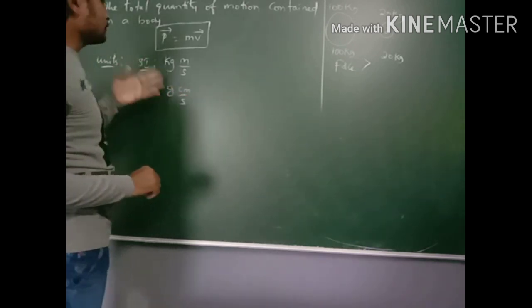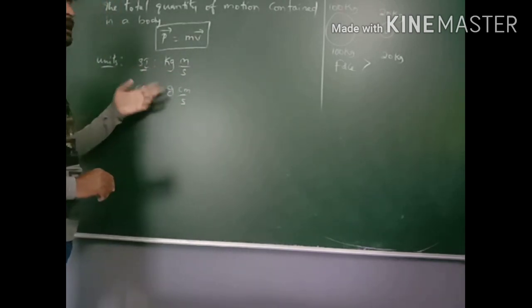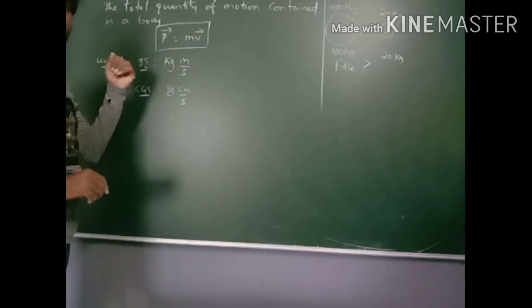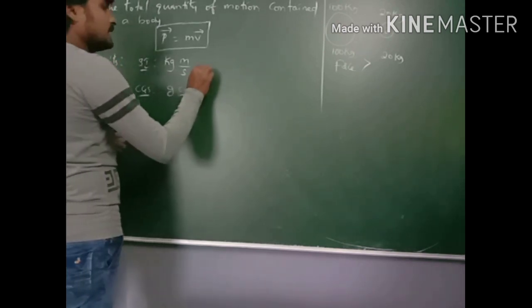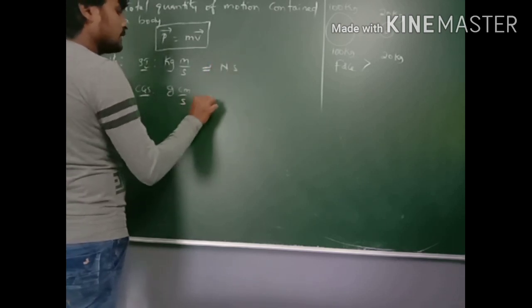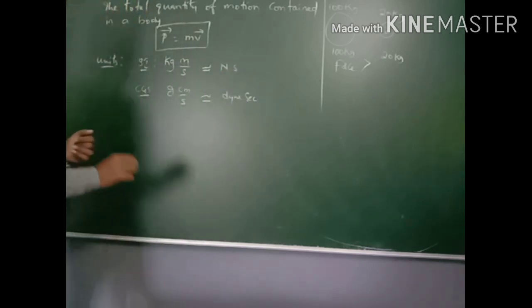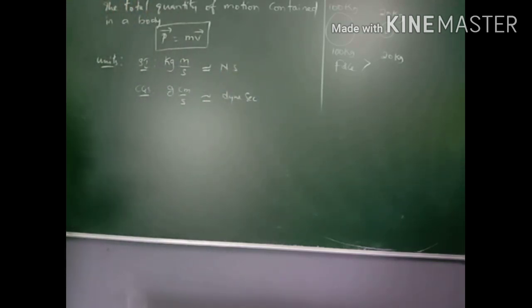If you observe these units, you already obtained these units for impulse. So impulse is equal to Newton second and it is equal to momentum.